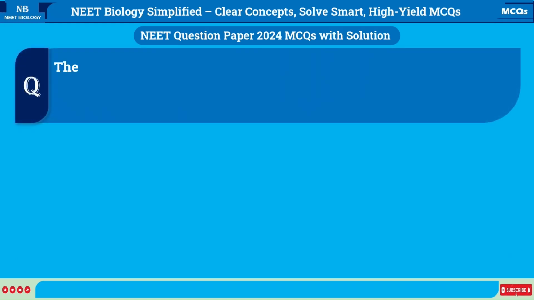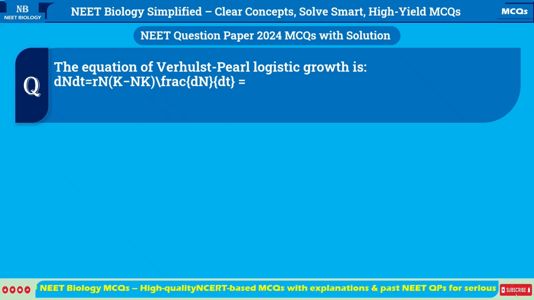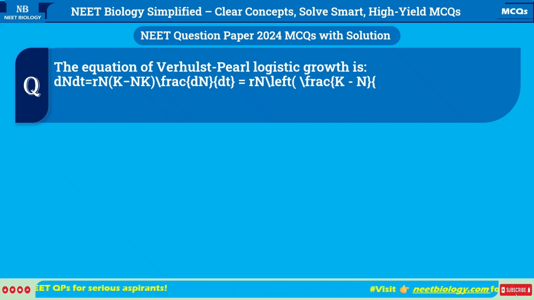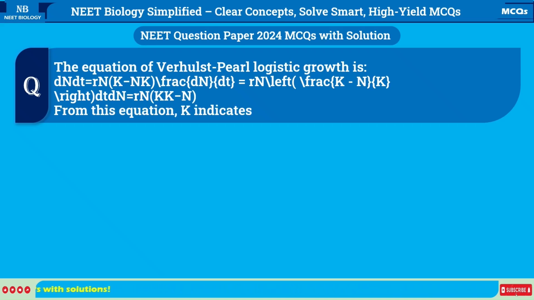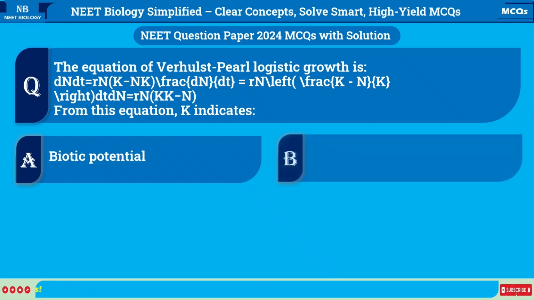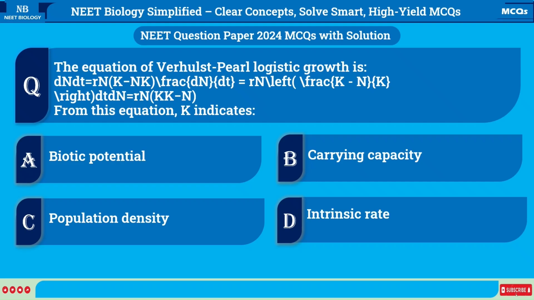The equation of Verhulst-Pearl logistic growth is as follows. From this equation, K indicates A. Biotic potential. B. Carrying capacity. C. Population density. D. Intrinsic rate of natural increase.